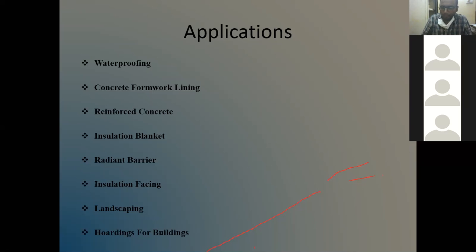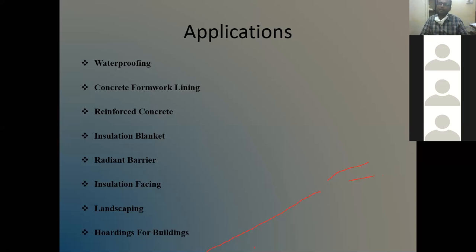So you all know about the waterproofing nowadays, and it's very difficult to find a place which is not affected by seepage, meaning the dampness that comes because of water. So if you put paint or anything, but again it will come. So nowadays people are using water barriers or waterproofing materials and concrete framework lining and concrete reinforcement.